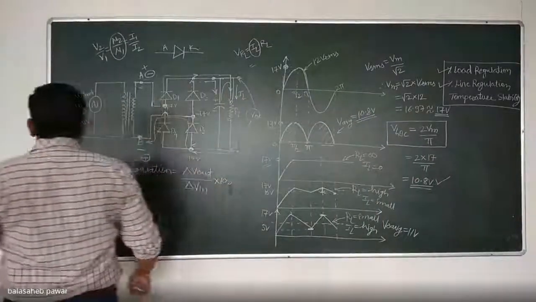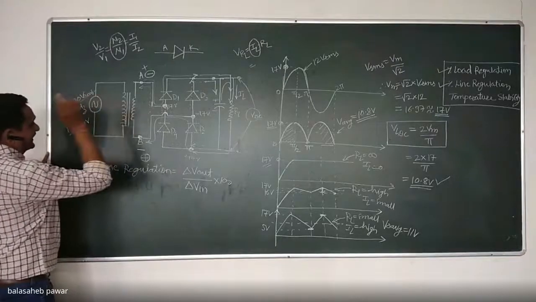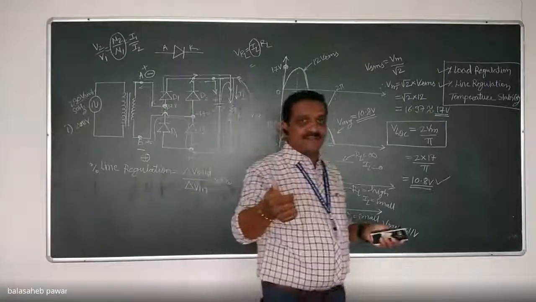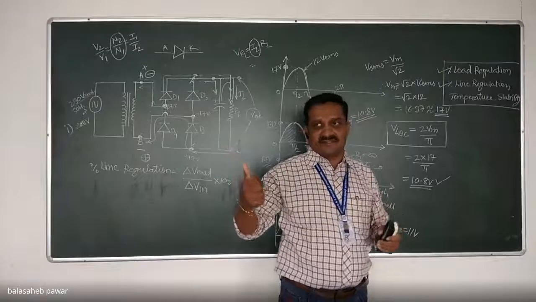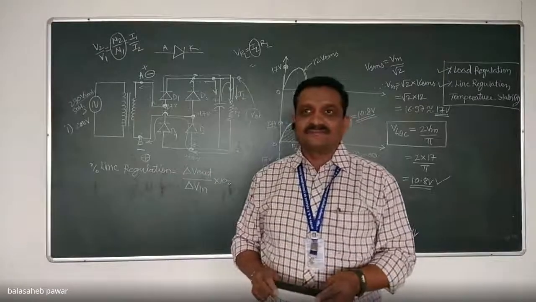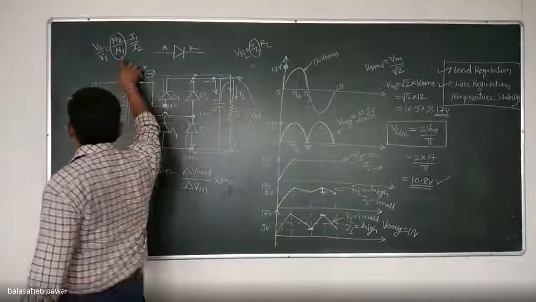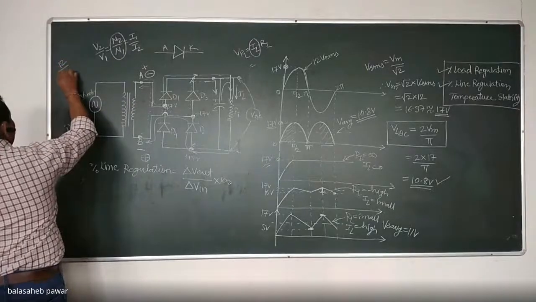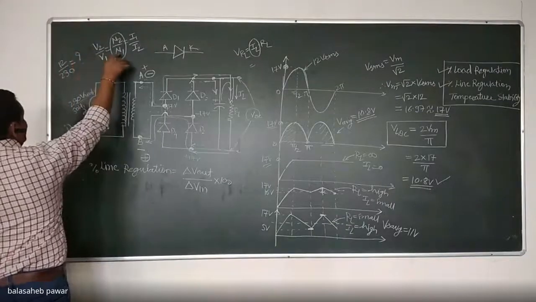So if I ask for 200 volt as a primary voltage, how much will be the secondary voltage? Whenever it was 230, the secondary was 12. Now instead of 230, if it goes down to 200, how much will be the secondary voltage? Can you determine it? It's very simple. See, just find out this ratio. V2 by V1, that is nothing but 12 by 230 equals N2 by N1. So you will get that ratio.